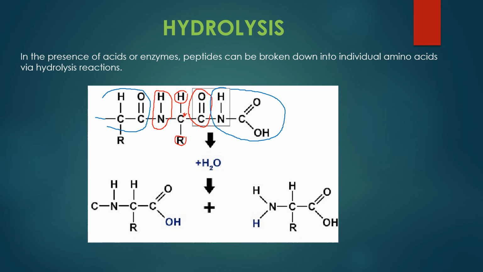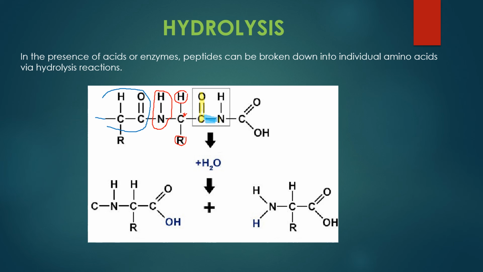And once the peptide bond is broken, you can see that the different amino acids are now going to be this particular group as one amino acid and this particular group as another amino acid. So what is missing from the group which contains H plus and OH minus?